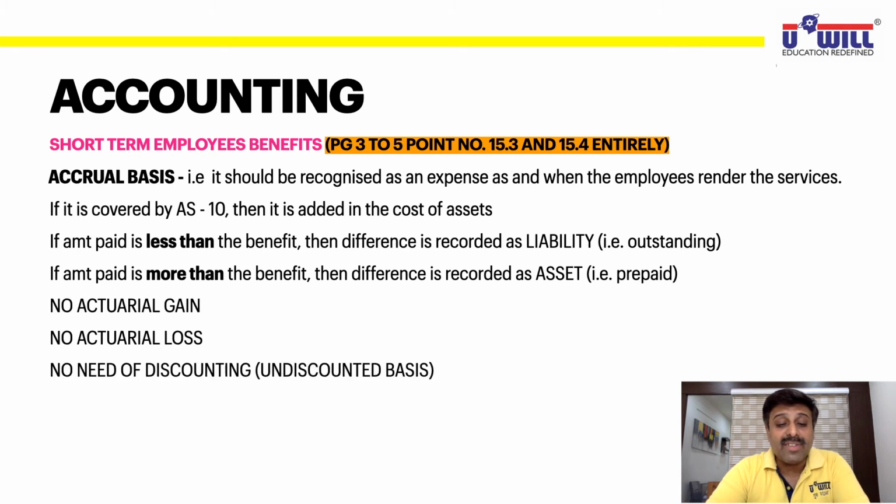Further, no need of discounted or undiscounted basis. Now in the time value of money chapter in financial management, you have already studied the discounting concept. Discounting means what? Converting future value into today's value. So if after 5 years you are going to receive 10,000 rupees at 10% interest, what is its present value? You studied this type of questions. That is called discounting. In short-term employee benefits, discounting is not required because the money is payable immediately. Within 12 months means the money is payable immediately.